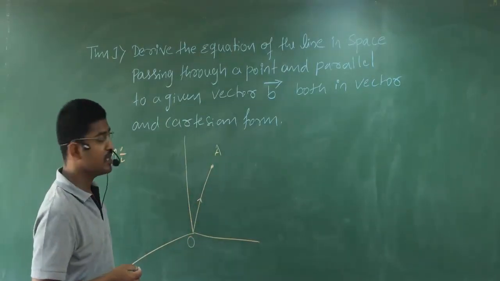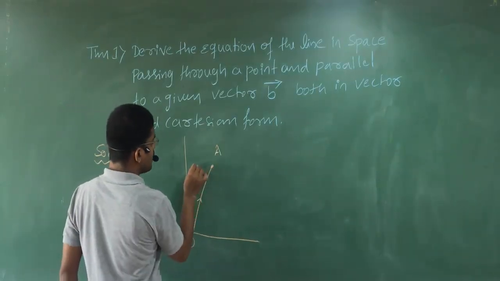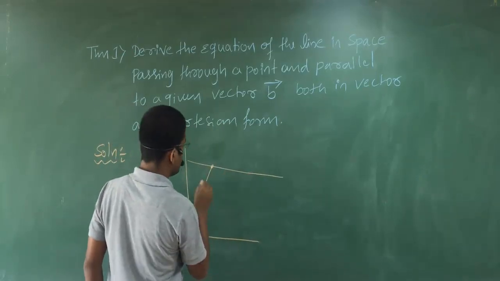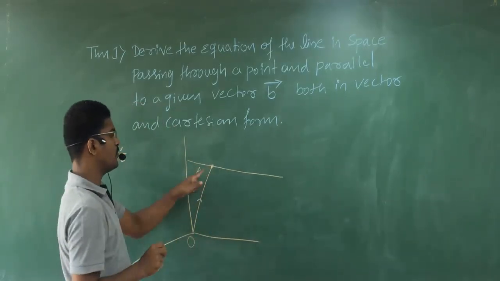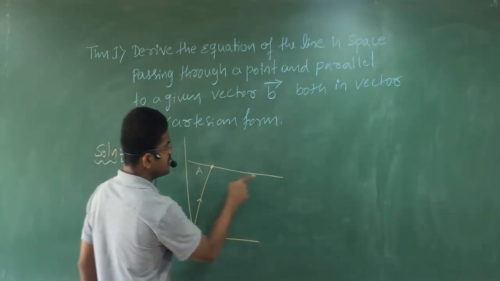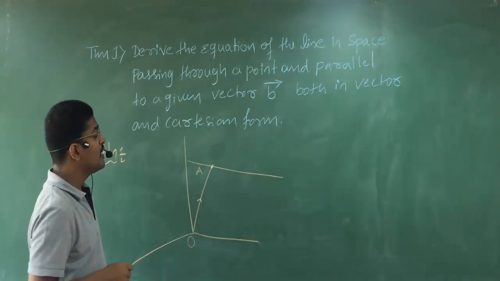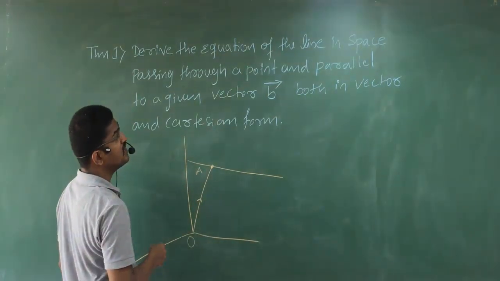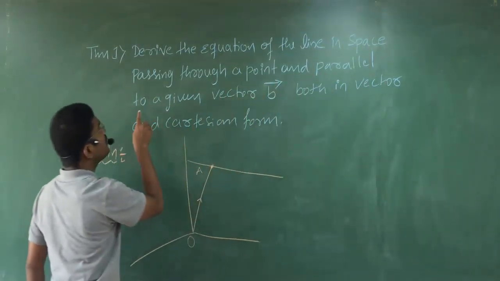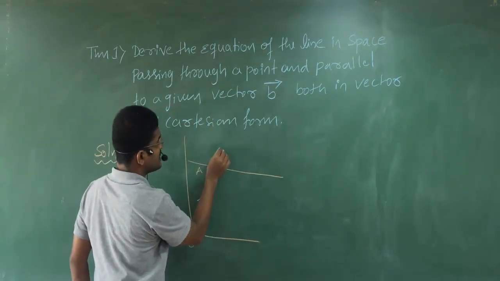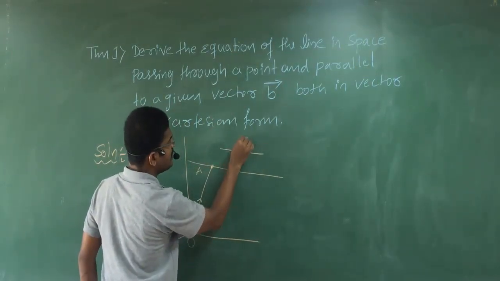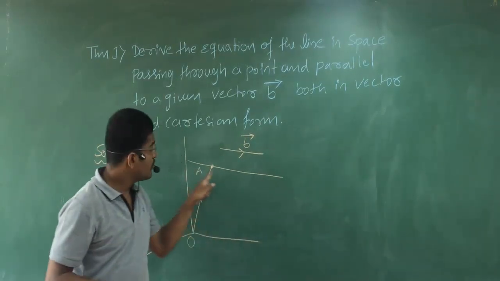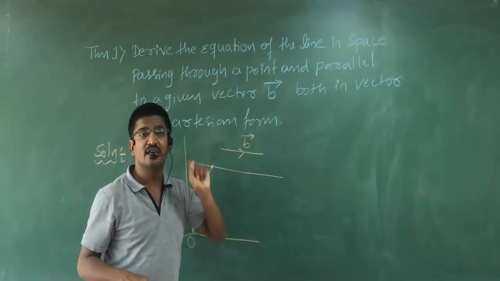So now the line is passing through this. Let us draw a line passing through the point. So this is point A. Now the line is passing through point A and vector OA is the representation of point A. Next, and parallel to a given vector b. That is nothing but this parallel vector b. Clear? The line is passing through a given point and it is parallel to vector b.